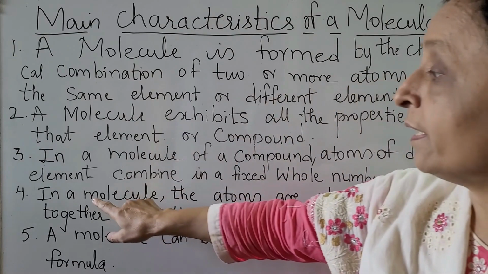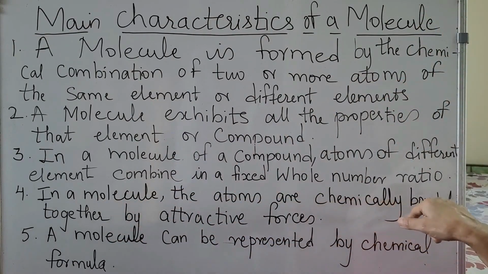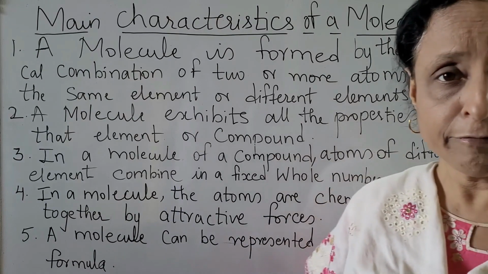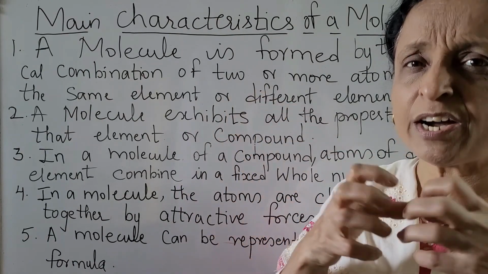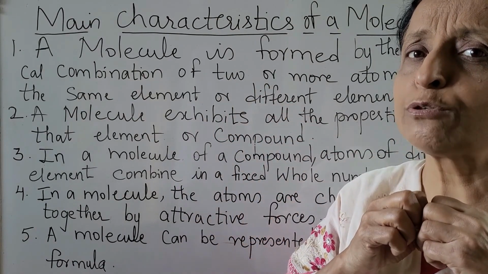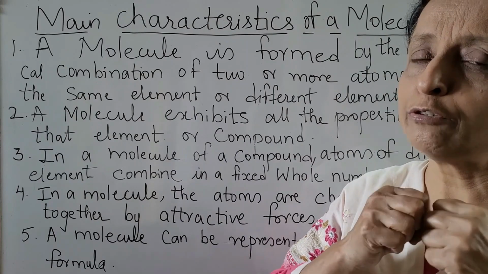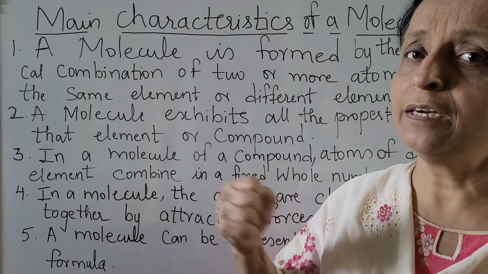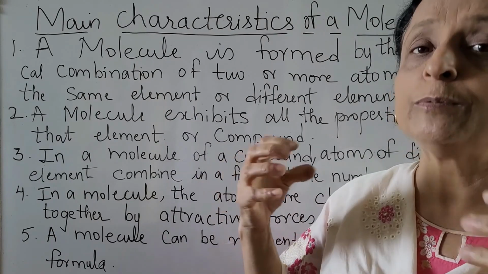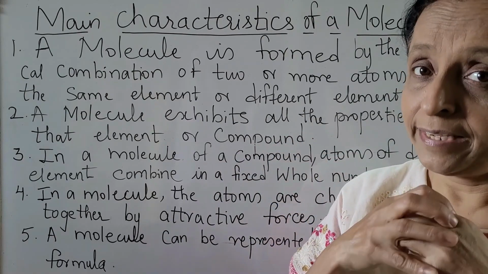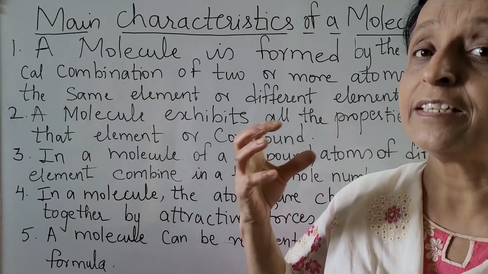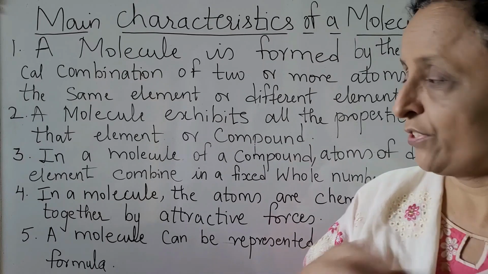Remember that in a molecule, the atoms are chemically bonded together by attractive force. There is some charge which is developed between the two atoms to form the molecule. You cannot separate the atoms in the molecule. Why? Because they are chemically attracted. They are attracted by charges.